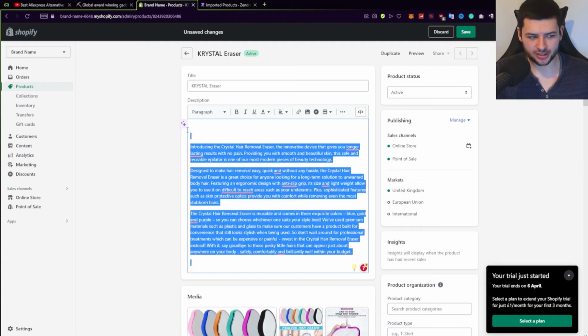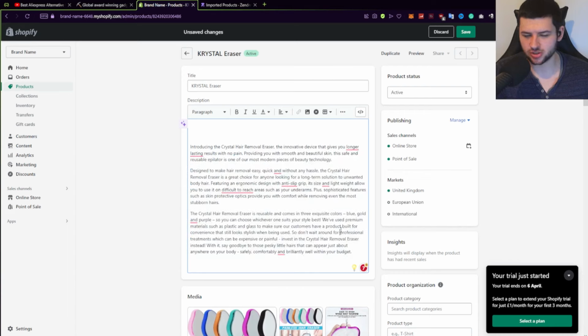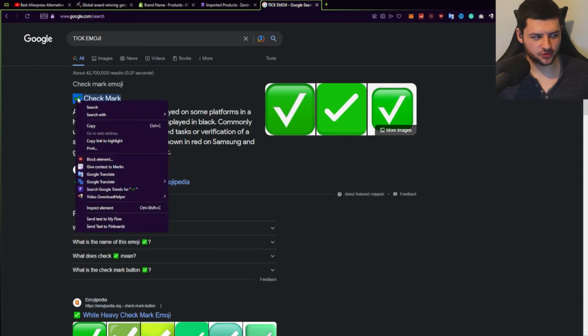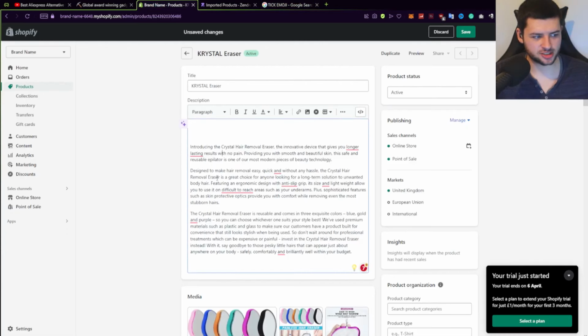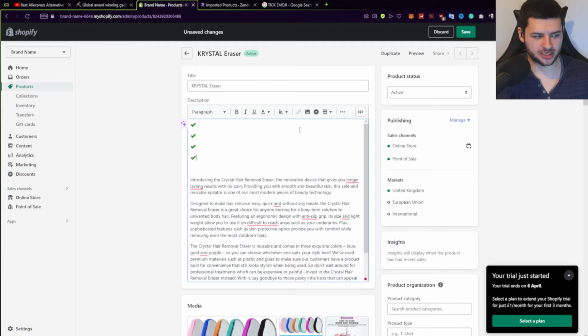To do this, we can look in this list to see what are the pros of the product, or we can do a little bit of research on that. So read the description which you imported with, and typically it will have some pros of the product already in it, and we're going to replace that just with a bullet point list. I'm also going to get these tick emojis off Google, so I'm going to copy these check mark emojis and paste them at the top about 4 times, and then I'm going to put my pros next to these ticks.